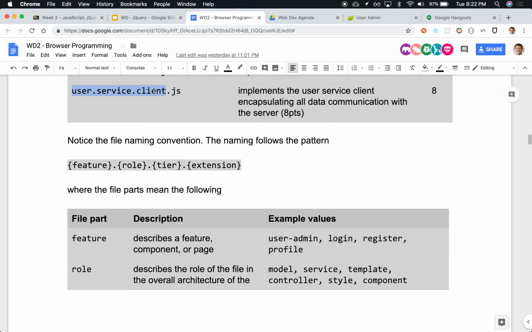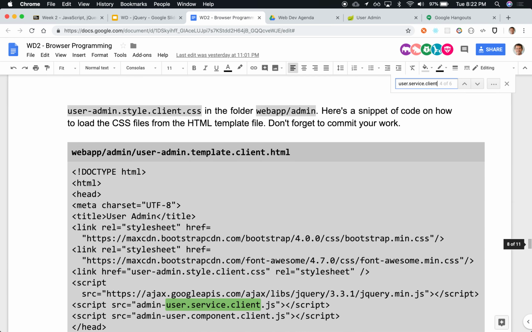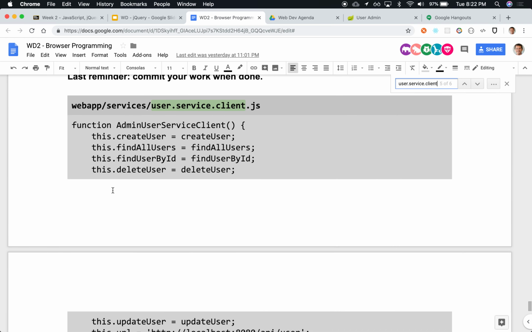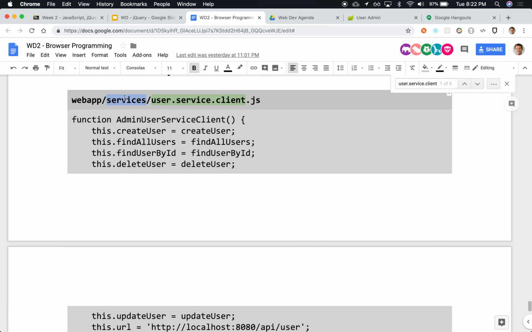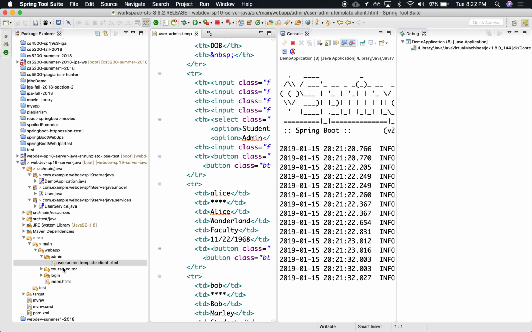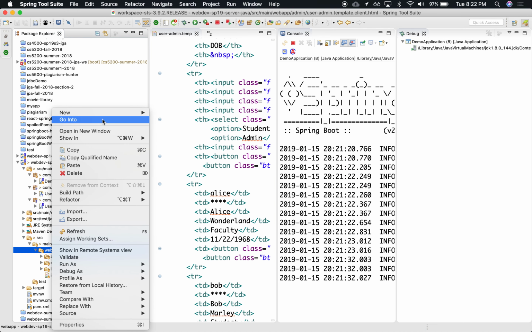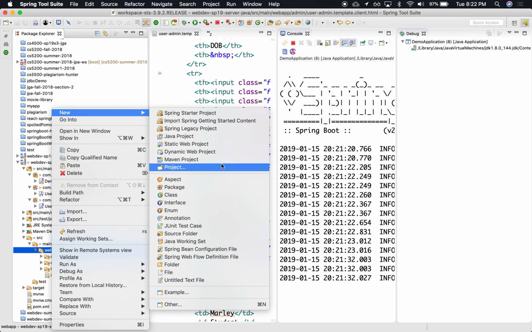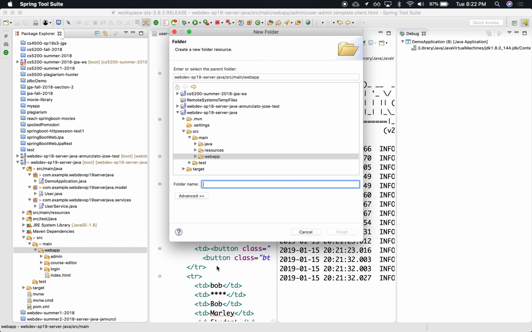Let's grab the implementation that we are suggesting here, which is somewhere in here. There we go. And we're going to put it under the services directory. So in here, let's create services. Under the services directory on the client side, we're going to put everything that has to do with talking to the server. We need to retrieve users. We might need to retrieve courses that faculty have created. We might need to retrieve all the sections that the students are enrolled in. So any data access to the server is going to be implemented under this directory, services.